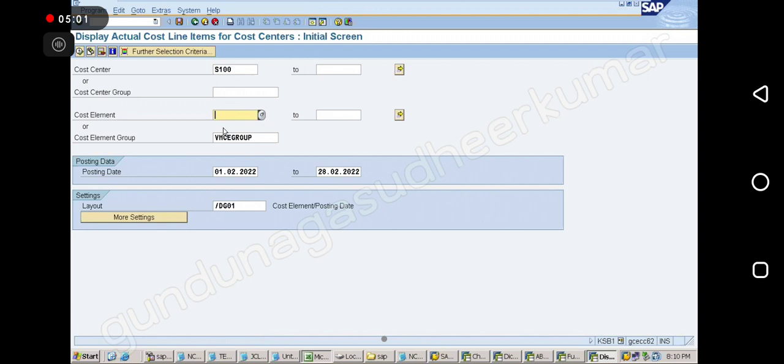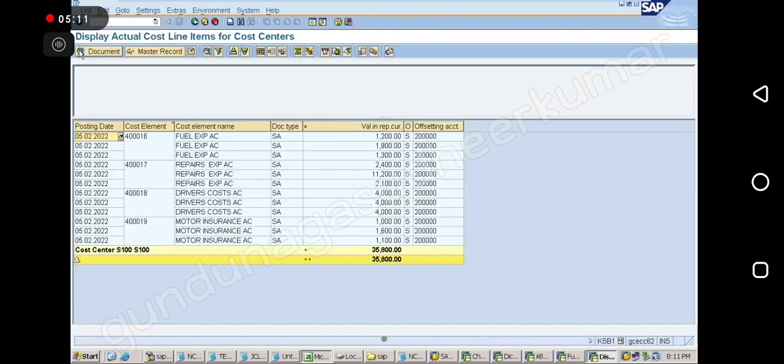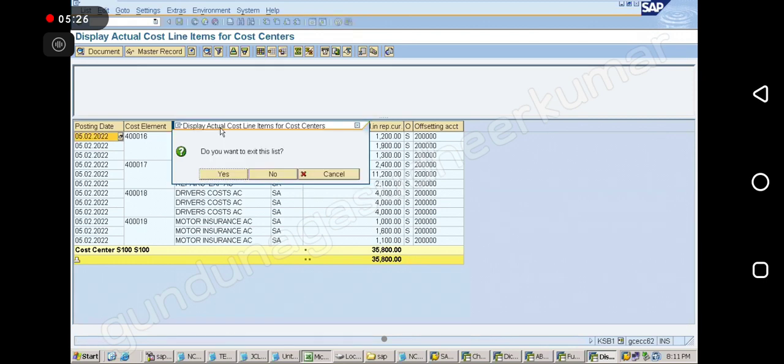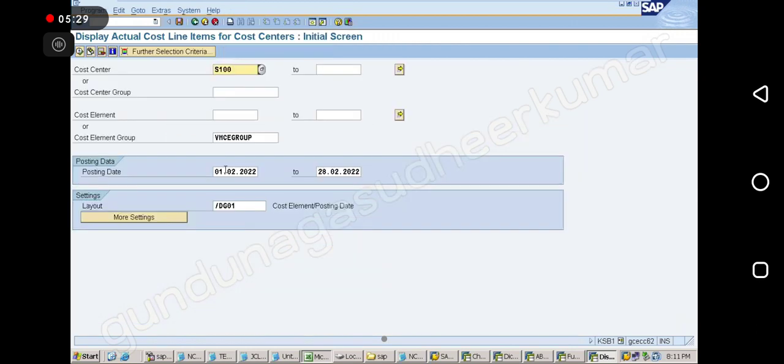Yes, sir. Every month we are looking at this report only. So how much will I get for this? 35,800. Right. So here I am able to see how much for fuels, repairs, drivers and motor has been posted. Correct. And individually also I can see, no? Suppose if it is repairs I want to see how much, I can directly give the cost element here. This also I am able to see.